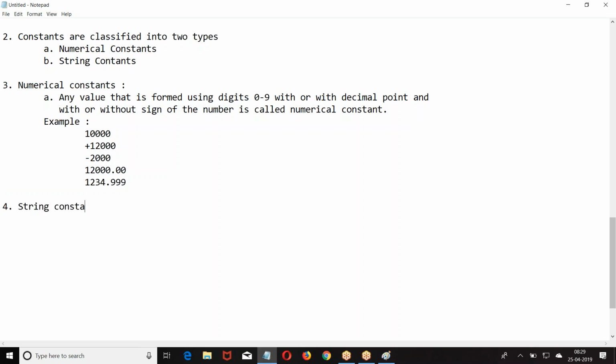Next we have string constants. Any value that is defined within single quotes, if you wrap any data within the single quotes, it is a string.